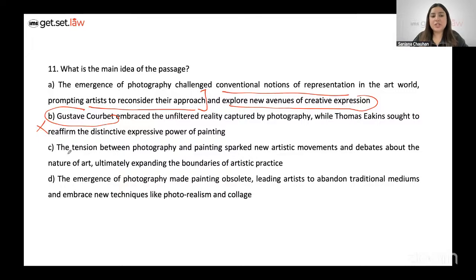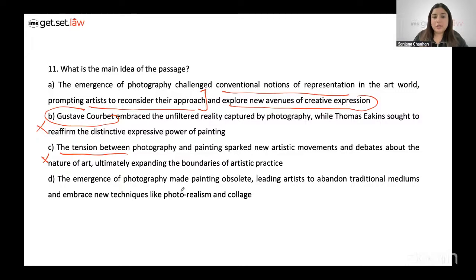See, this tension is a substantial part of the main idea, but it's not the main idea itself. We're focusing more on the advent of photography and what really ensued with the advent of it, right? So C is not wrong per se, but we have a better option in this case. Main idea is supposed to be a little more comprehensive, it should be able to capture all the important elements well. So C is out.